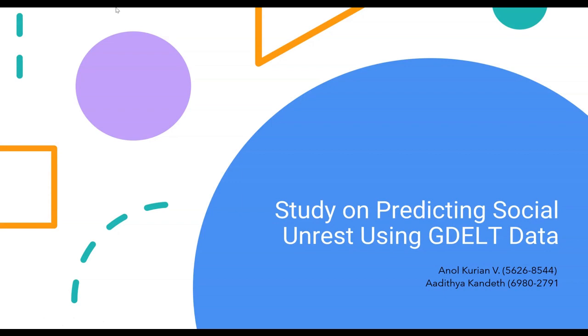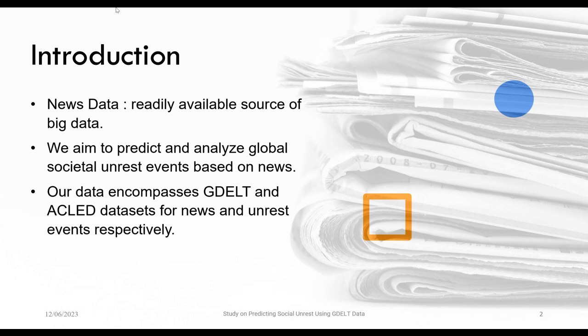So, our project is a study on predicting social unrest using GDELT data. Coming to the introduction, the GDELT data is a 250 GB data set which contains global news data. This data has been collected over the last 40 to 50 years, so it's a very large data set. Our aim is to predict future global unrest based on this news data. Our data includes the GDELT data and the ACLED data, which is a non-conflict data set.